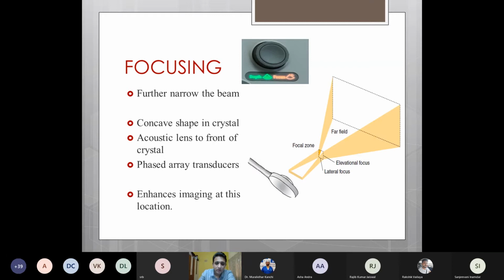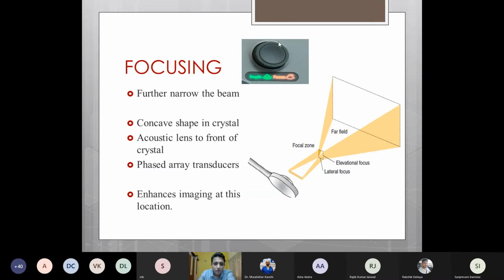As already said, we have to select a window where the particular structure lies in the near field, but it is not always possible. Sometimes we cannot get a view where that structure is in the near field. Sometimes it is present in the far field. So in that case, we can use a modality known as focusing, which further helps to narrow the beam and make sure that that particular structure comes to lie in the focal zone between the near field